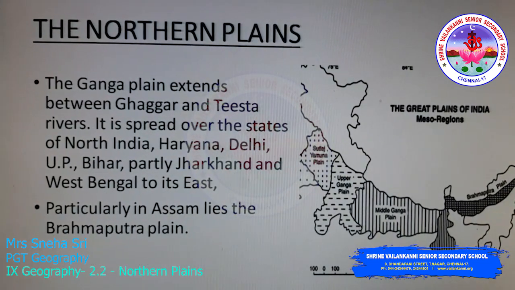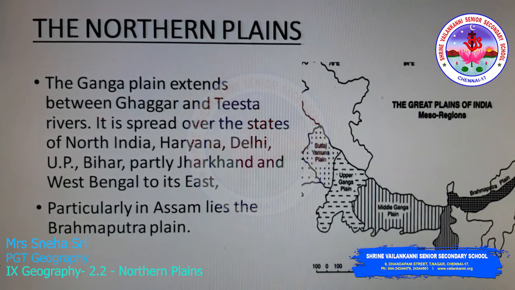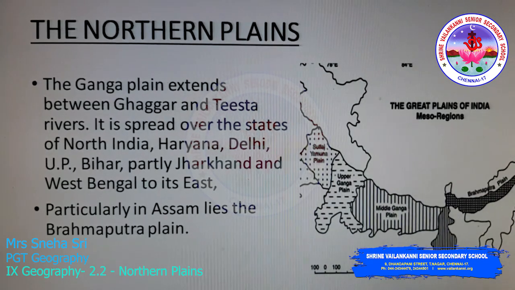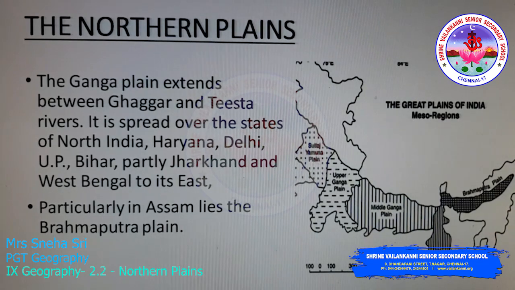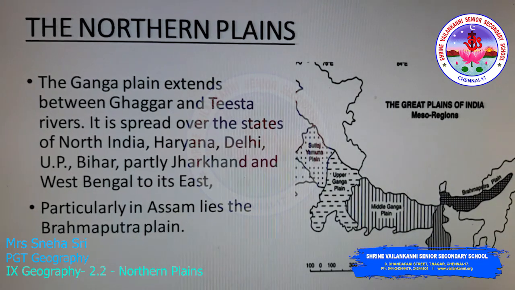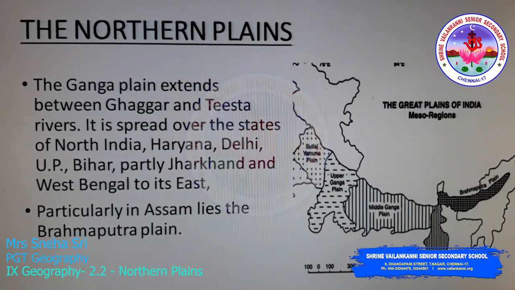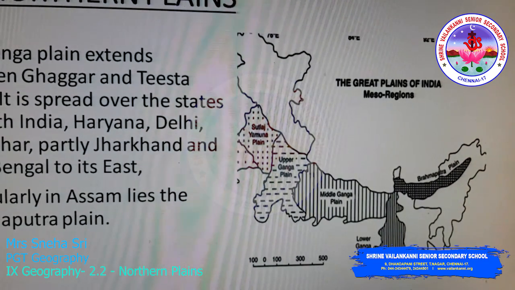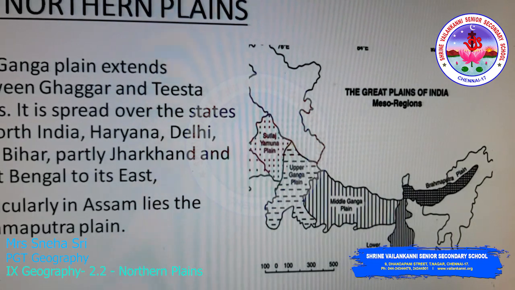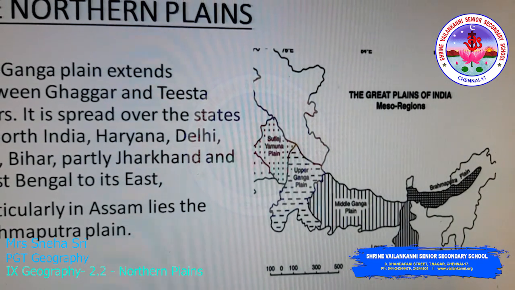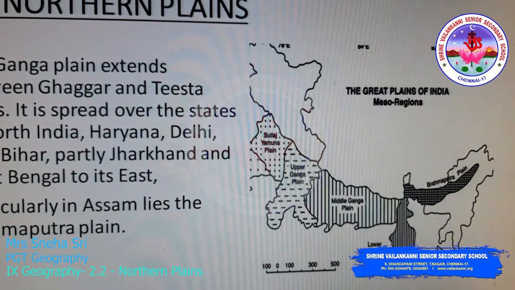The second plain is the Ganga plain that extends between the Ghaggar and Teesta rivers. It is spread over the states of North India, Haryana, Delhi, Uttar Pradesh, Bihar, partly Jharkhand, and West Bengal to its east. The third plain is the Brahmaputra plain that lies particularly in Assam. On the right image you will be able to see the Punjab plain, Ganga plain and the Brahmaputra plain. Since the Ganga plain is huge, it is divided into Upper Ganga, Middle Ganga and Lower Ganga plain.